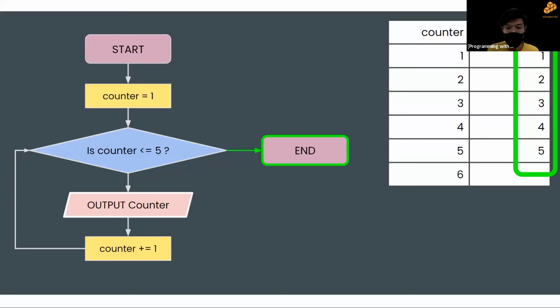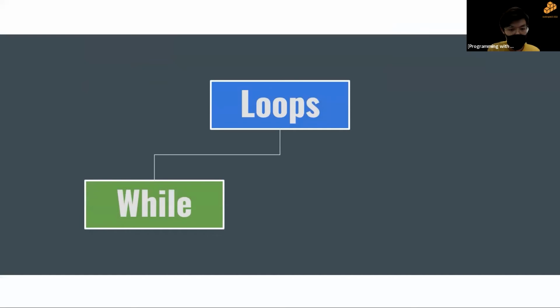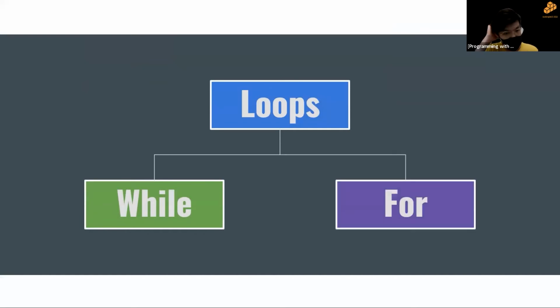So for programming, there are 2 basic types of loops we need to know, and they're similar, but they're kind of different. Okay, so we'll go through them today, right? So first we have the while loop, and then we have the for loop. Okay, I'll go through what a while loop is first, since it's a bit easier to understand.